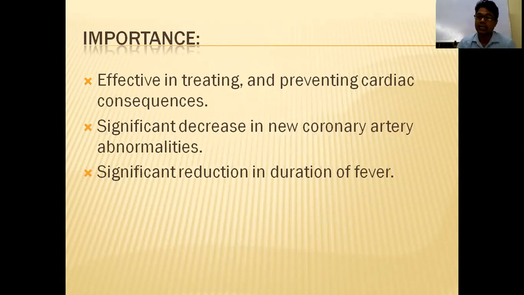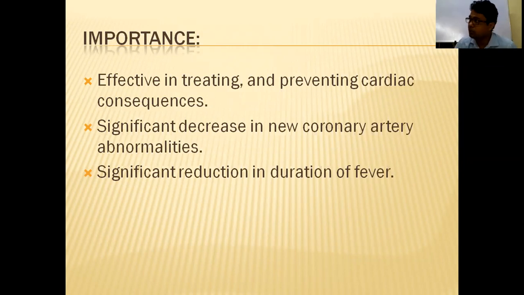Chorea is a writhing movement, like a worm movement. Which is the type of chorea? Sydenham chorea is the most common. Where do you get it? In acute rheumatic fever. In acute rheumatic fever you get Sydenham chorea as a late feature, around 4 to 6 months. The chorea is like this.